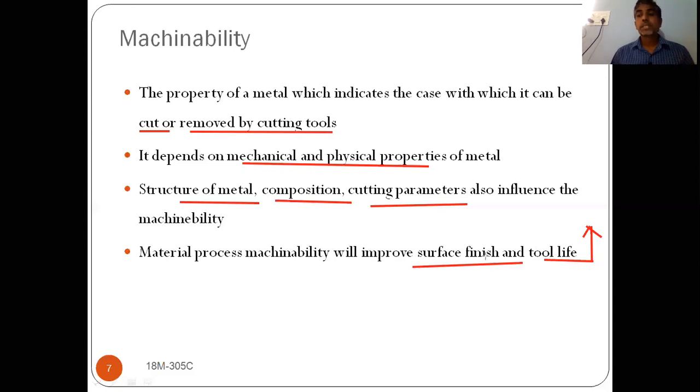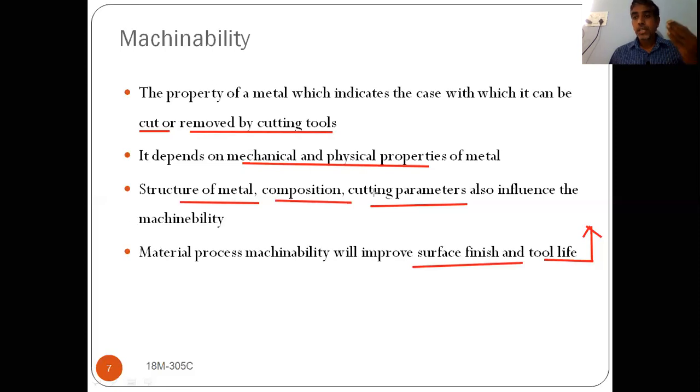This machinability word we will come across in all the manufacturing processes, all the machining operations. So we should be able to understand what is meant by machinability. Machinability means we can easily machine, and if we can easily machine, then it has a good machinability property.